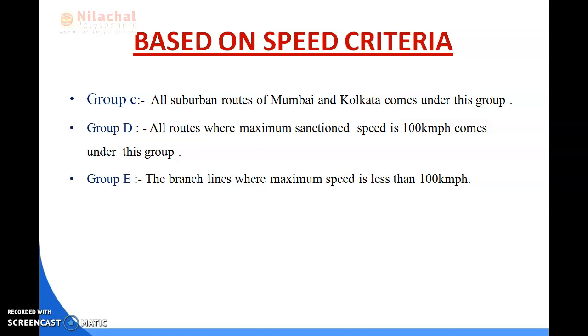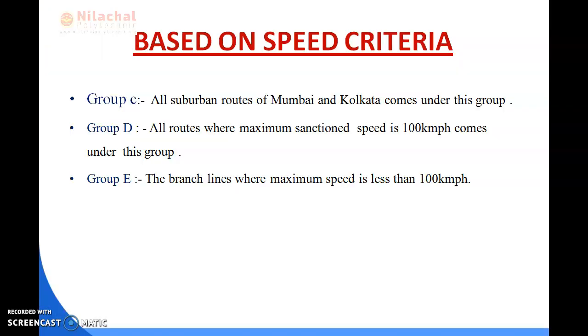By the speed you can identify which group the route belongs to. Whenever the allowed train speed is 160 km per hour, that is group A, and 130 km means group B, less than 130 means group C, 100 km means group D, and less than 100 means group E. So this is all about the routes according to the speed criteria.